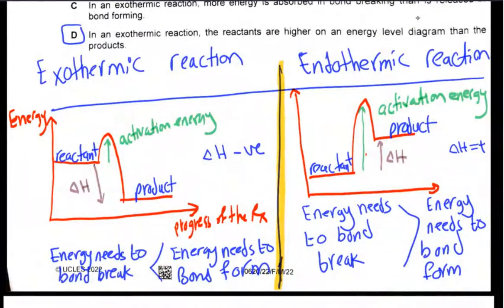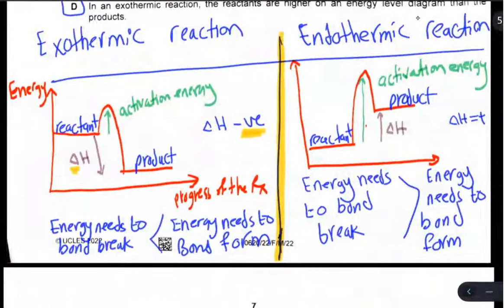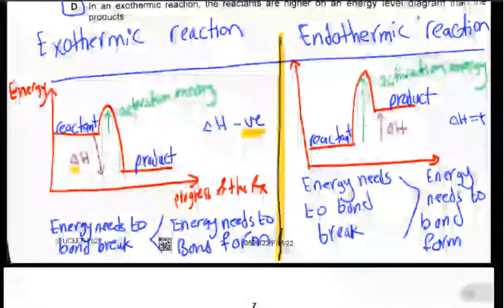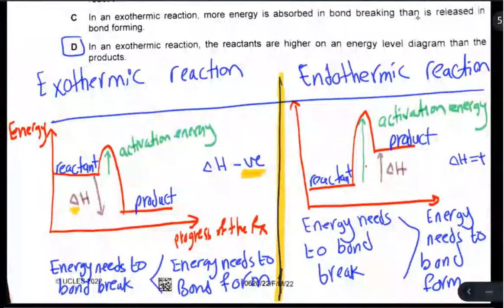The reactant has more energy than the product on the diagram, and the activation energy is an arrow pointing up from the reactant to the hump, and delta H from reactant to product is a negative value. In an exothermic reaction, the energy needed to break bonds is less than the energy released when bonds form. So delta H will be negative, from the equation bonds broken minus bonds formed.